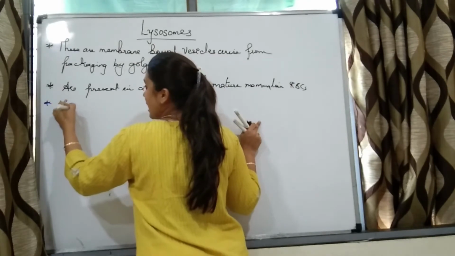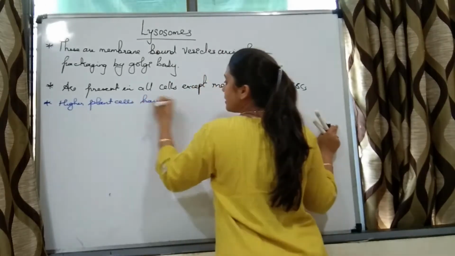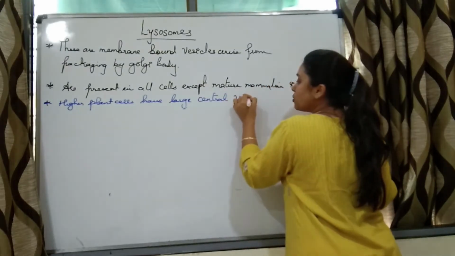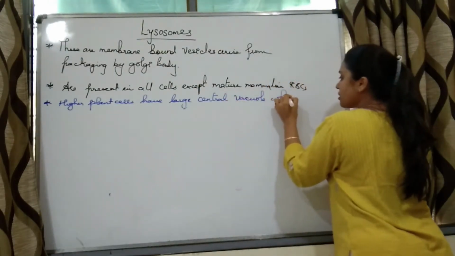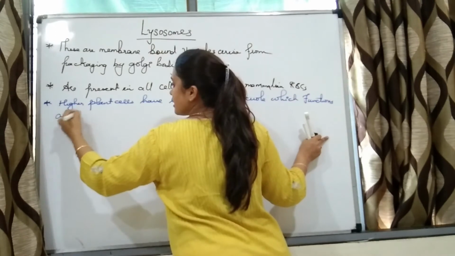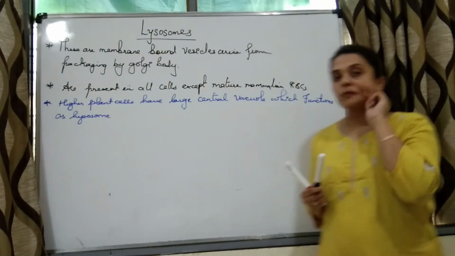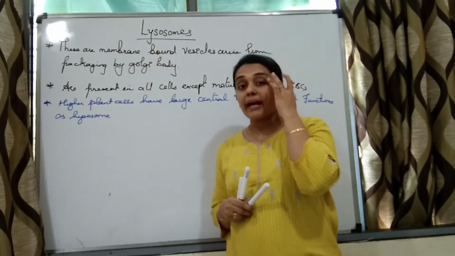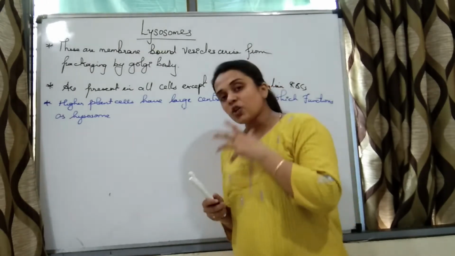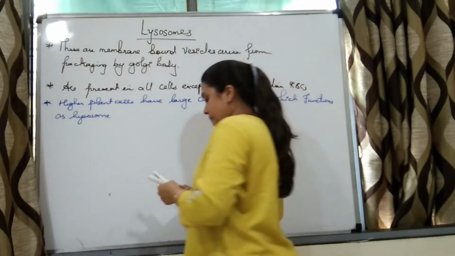Higher plant cells have a large central vacuole which functions as lysosomes. We have studied the structure of a eukaryotic plant cell, and we know the maximum space is occupied by a large centrally placed vacuole. That vacuole itself functions as a lysosome in higher plant cells.